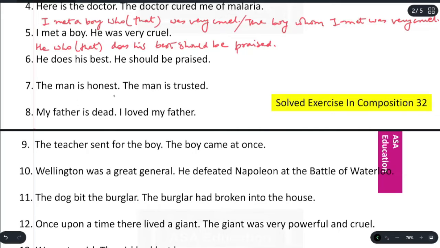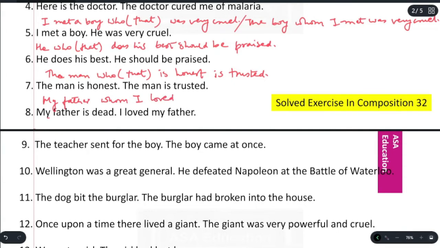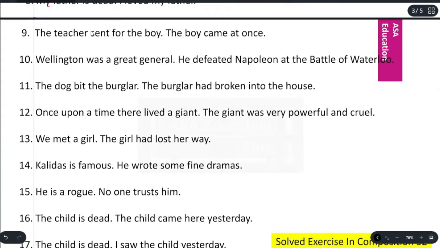The man is honest. The man is trusted. The man who or that is honest is trusted. My father is dead. I love my father. My father, whom I loved, is dead. The teacher sent for the boy. The boy came at once. The boy for whom the teacher sent came at once.